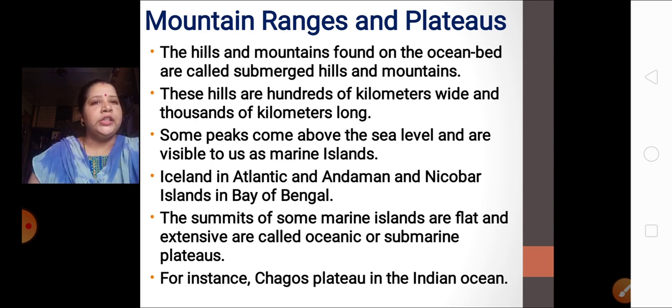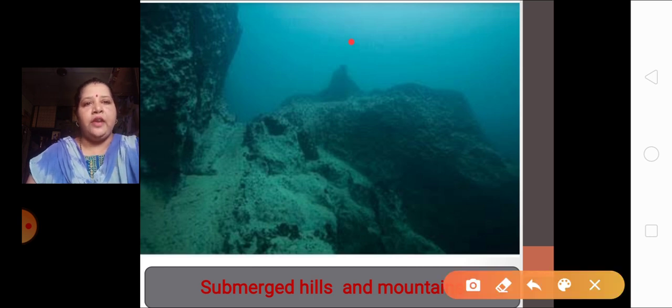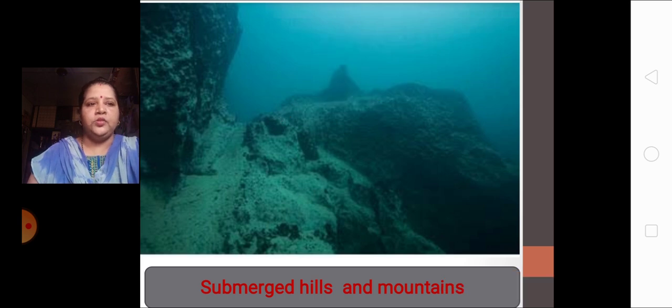Till here everyone has understood the mountain ranges and plateaus on the ocean bed. Let's continue. You can see this beautiful picture of the submerged hills and mountains. Some have peaks like this, while some do not have peaks. These are flat surfaces like this. So this is a picture of submerged hills and mountains.